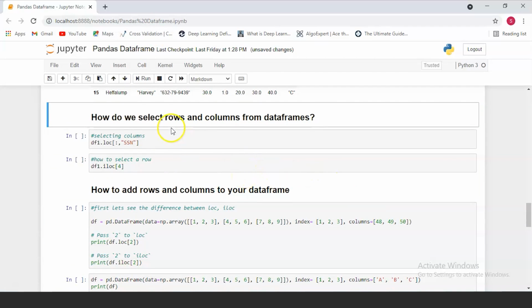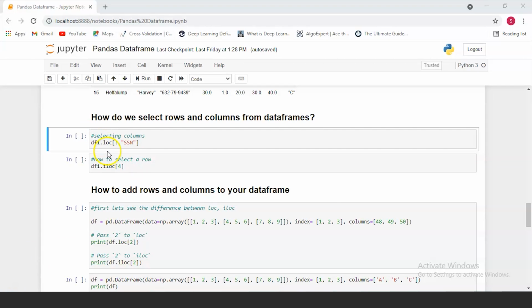Next, let's see how we can select rows and columns from a data frame. This can be done using the loc and iloc functions. The loc function is usually used to select the columns, and the iloc function is usually used to select rows from a data frame. But let's get into more detail about how loc and iloc differ from each other.